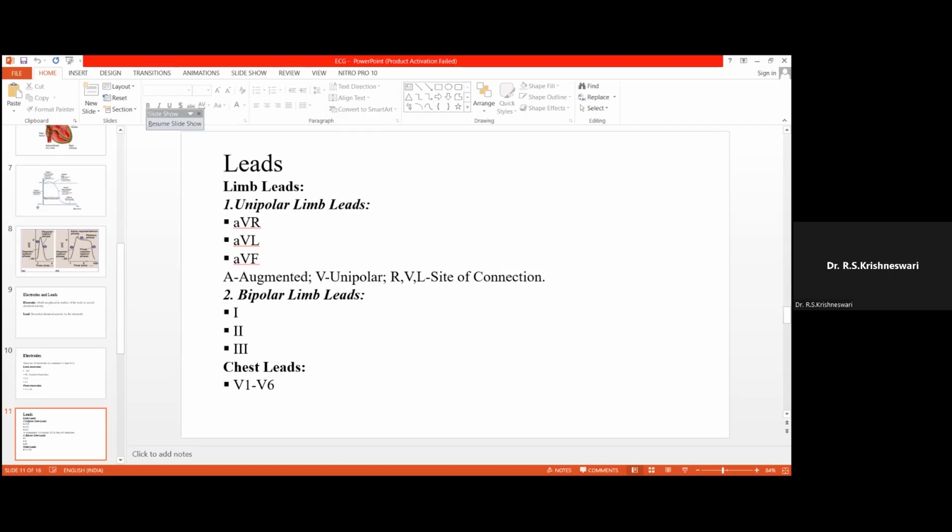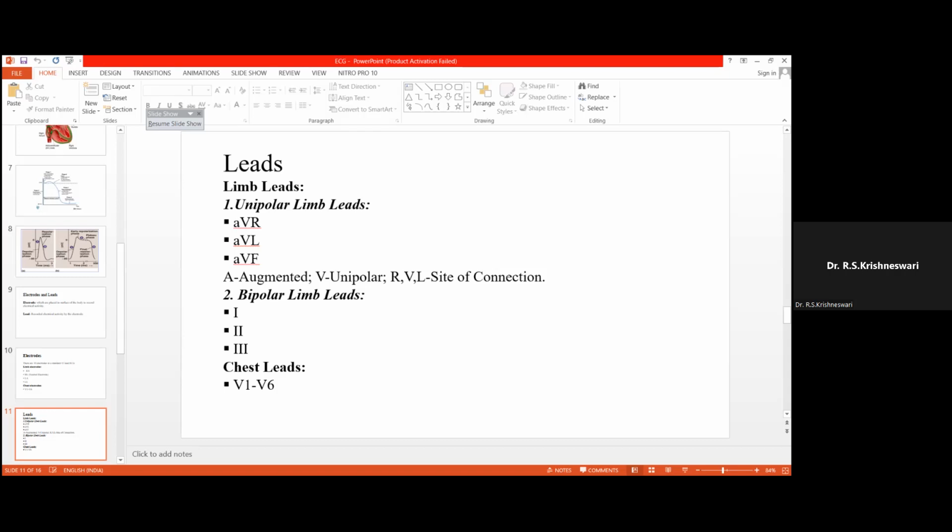I told you that RL, the electrode which is placed in the right leg, is a neutral electrode and it will not produce a lead, and it is absent in the unipolar limb leads. The unipolar limb leads are AVR, AVL, and AVF. A stands for augmented, V stands for unipolar voltage, and R, L, F stand for the site of connection.